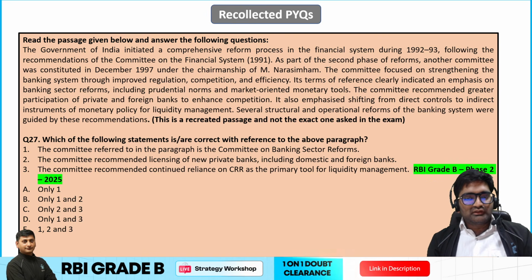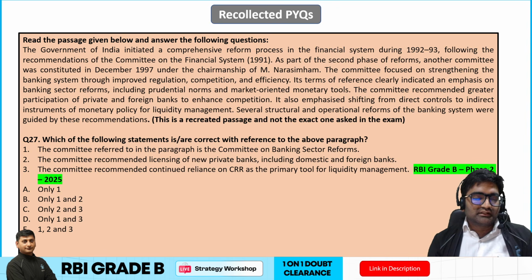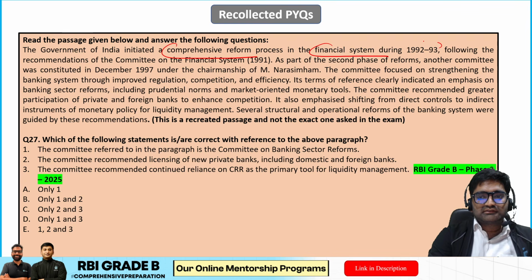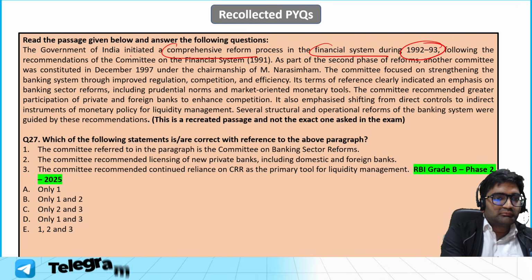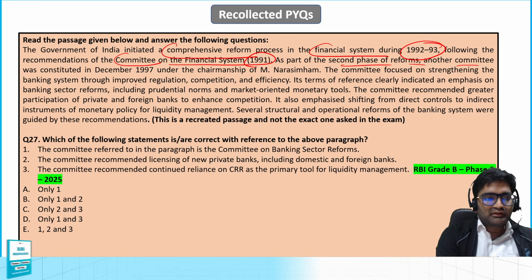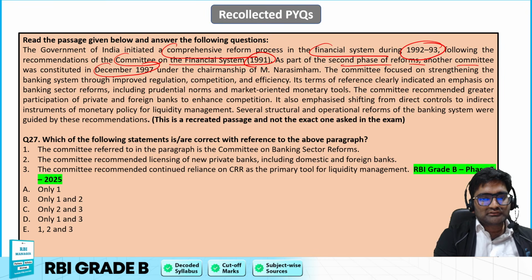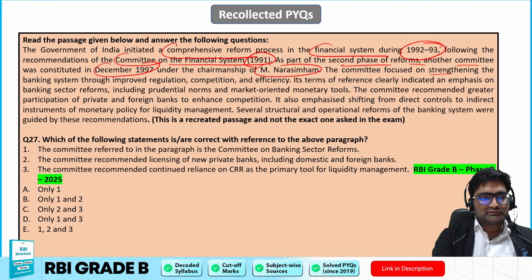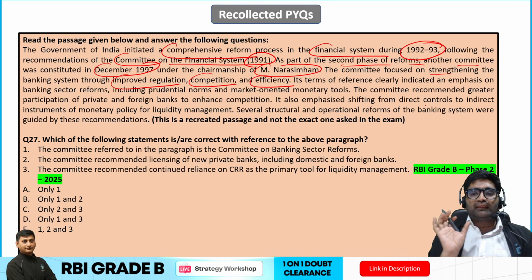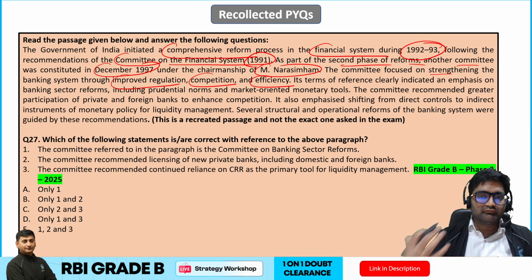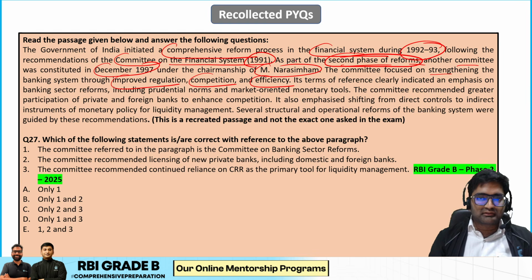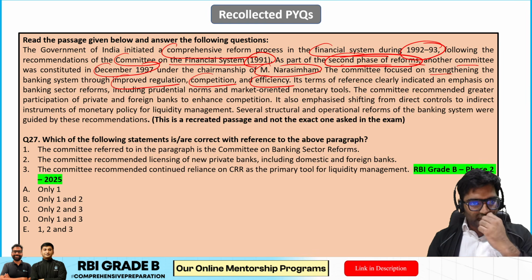There's one more question you can see over here based upon one of the committees related to the banking sector. Government of India initiated a comprehensive reform process in the financial system in 1992-93 following recommendations of the Committee on the Financial System 91. As part of the second phase of reforms, another committee was constituted in December 97 under the chairmanship of M. Narasimhan. The committee focused on strengthening the banking system through improved regulation, competition, efficiency. So the M. Narasimhan committee, and we are talking about the second phase of reforms brought about by it. So what can we say?